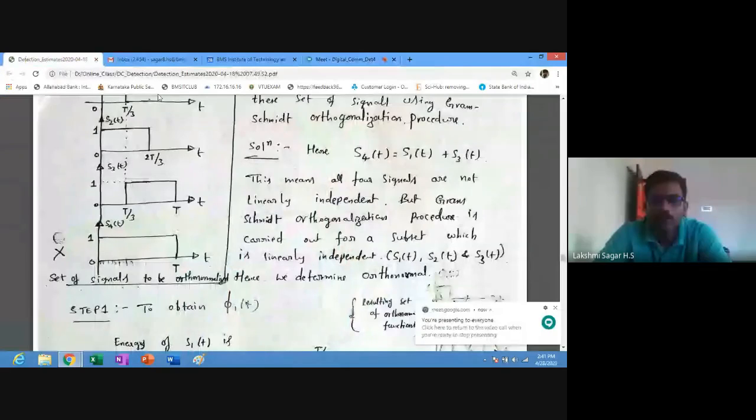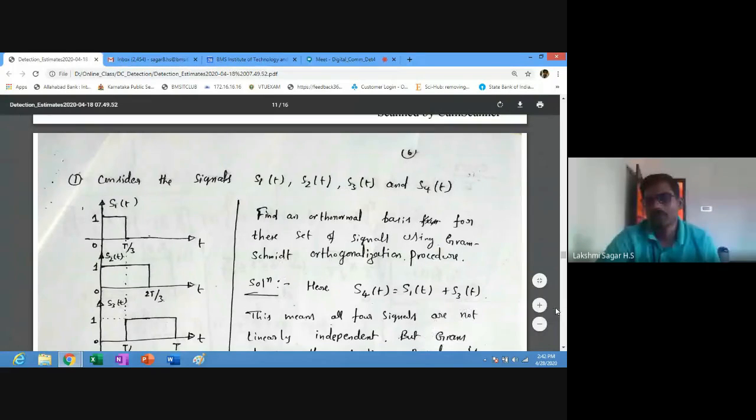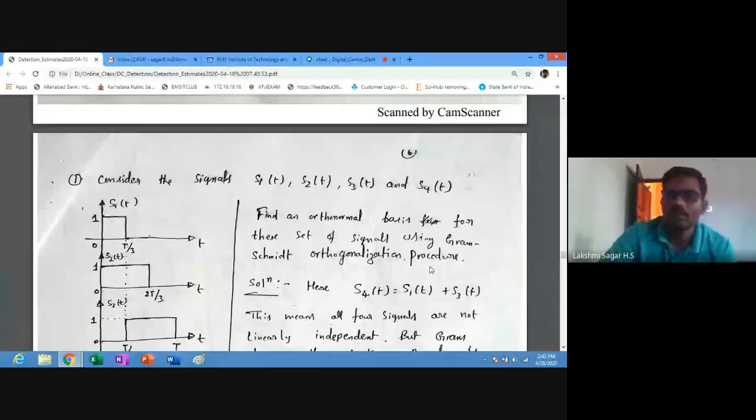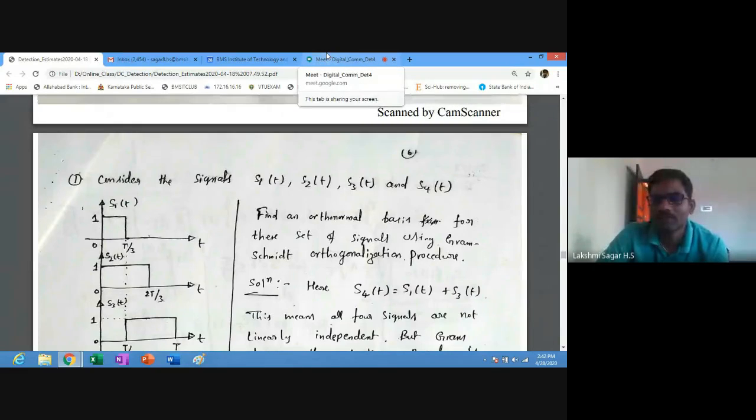So all of you have understood this problem, how to solve it? All of you have solved, but three problems I had shown last class. So at least one problem you try to solve it. Try to find at least pi 1 of t and pi 2 of t, two orthonormal basis functions, that is sufficient. For pi 3 of t, whatever steps you follow for pi 2 of t, the same steps you need to follow. So if you have found pi 1 of t and pi 2 of t, it is sufficient.